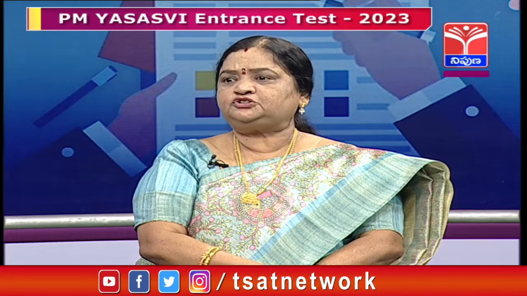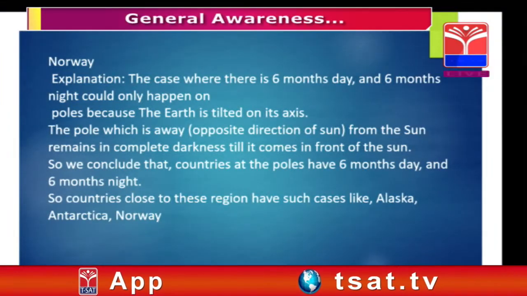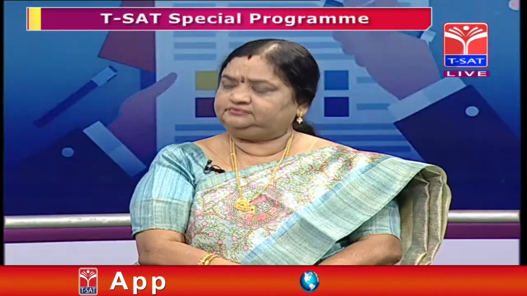Countries close to this region, such as Alaska, Antarctica, and Norway, experience this kind of climate, sir. Due to revolution we have seasons, due to rotation we have day and night.